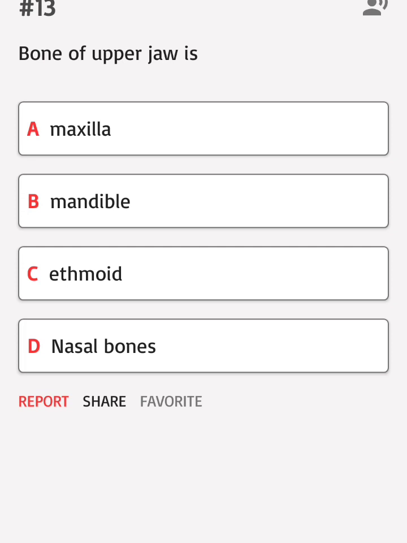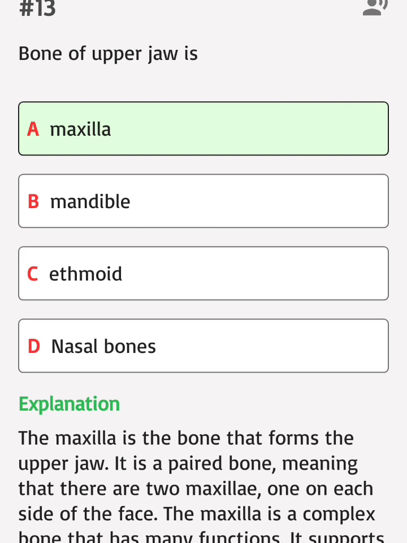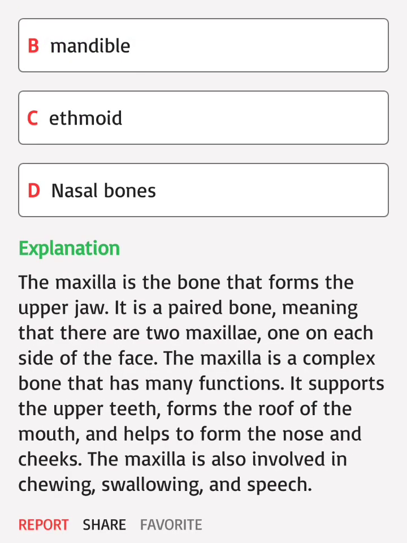Bone of upper jaw is: A. Maxilla, B. Mandible, C. Ethmoid, D. Nasal bones. Correct answer: A. The maxilla is the bone that forms the upper jaw. It is a paired bone, meaning that there are 2 maxillae, one on each side of the face. The maxilla is a complex bone that has many functions. It supports the upper teeth, forms the roof of the mouth, and helps to form the nose and cheeks. The maxilla is also involved in chewing, swallowing, and speech.